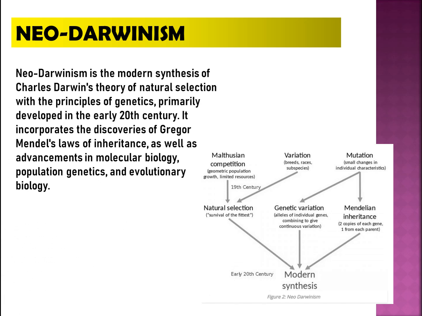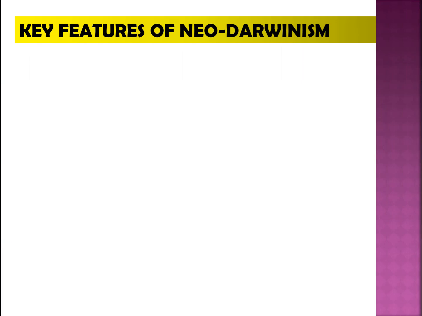Neo-Darwinism is the modern synthesis of Charles Darwin's theory of natural selection with the principles of genetics, primarily developed in the early 20th century. It incorporates the discoveries of Gregor Mendel's laws of inheritance, as well as advancements in molecular biology, population genetics, and evolutionary biology.